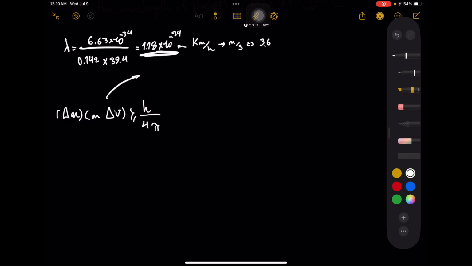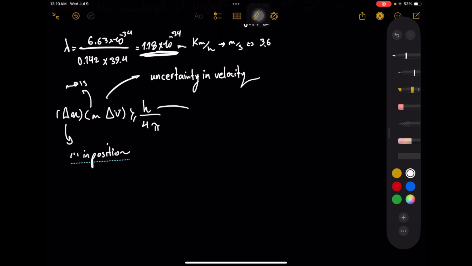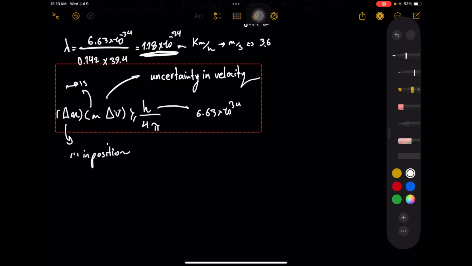So delta v is uncertainty in velocity, and delta x is equal to uncertainty in position. m is mass, and Planck's constant, as always, is 6.63 times 10 to the power negative 34.